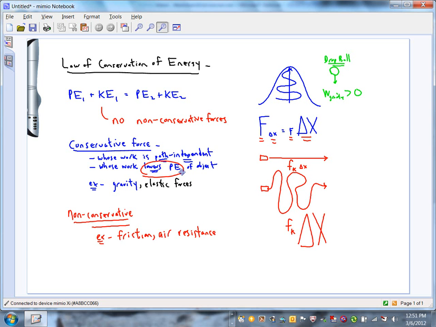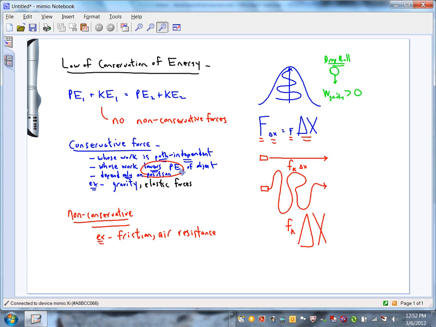One final thing we can say about conservative forces is that conservative forces are forces that depend only on position. They depend only on the position of the object. The gravitational force acting on you depends on your position relative to the Earth. If we take you to an altitude of 10,000 feet, the force is going to be a little bit different. If we take you 2 miles above the surface of the Earth, the force is going to be different yet.